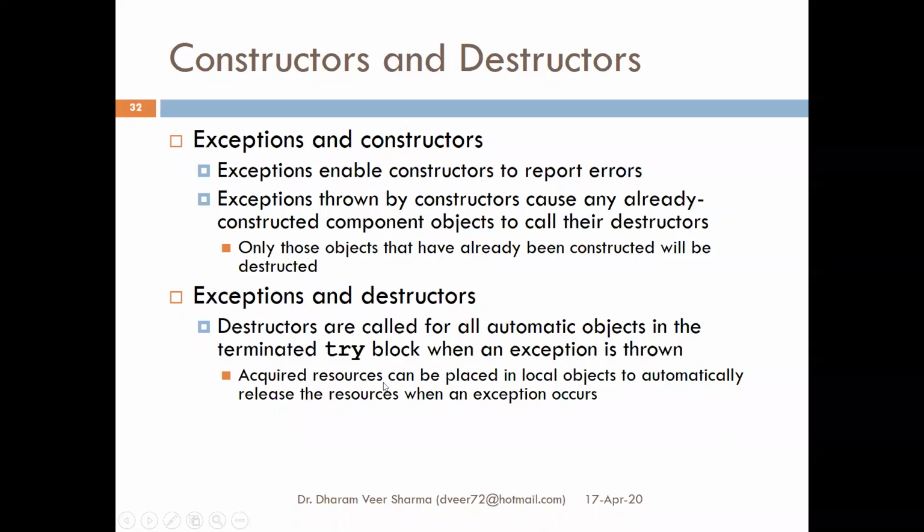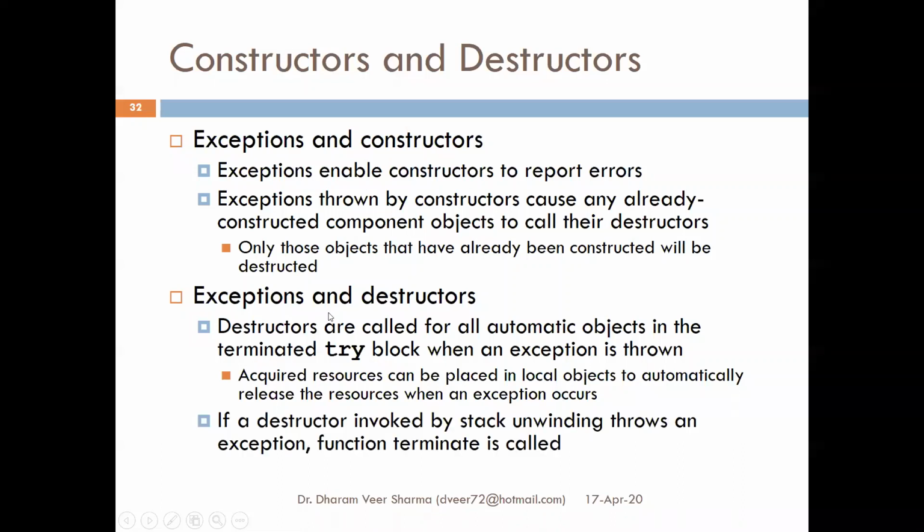So any acquired resources can be placed in local objects to automatically release the resources when an exception occurs. We have studied earlier that the purpose of a destructor is to release all the resources and free the memory. If a destructor is invoked by stack unwinding, as we had discussed last time, when an exception is thrown, whatever is on the stack is unbound: all the variables are freed, all the identifiers are freed, any memory allocated is freed, resources are freed, and so on. And if it throws an exception, further terminate is called.